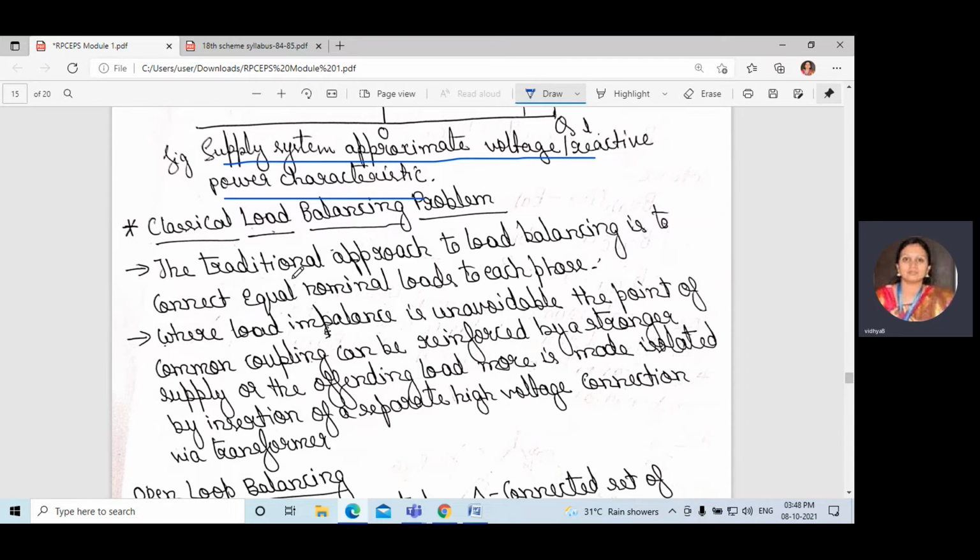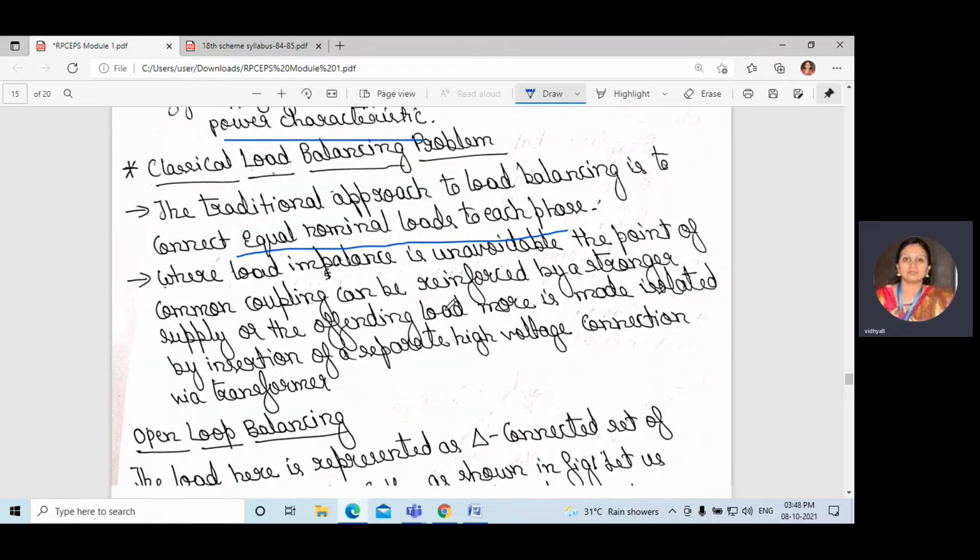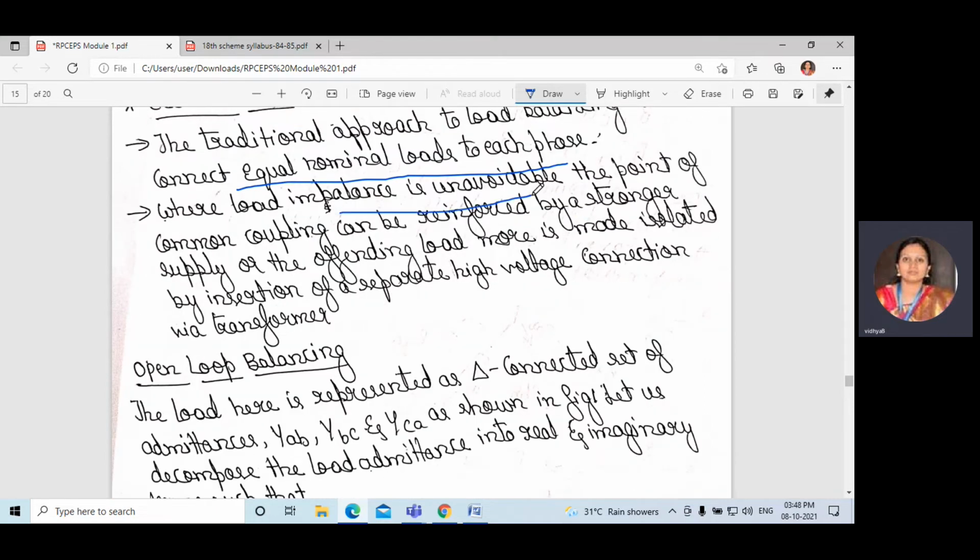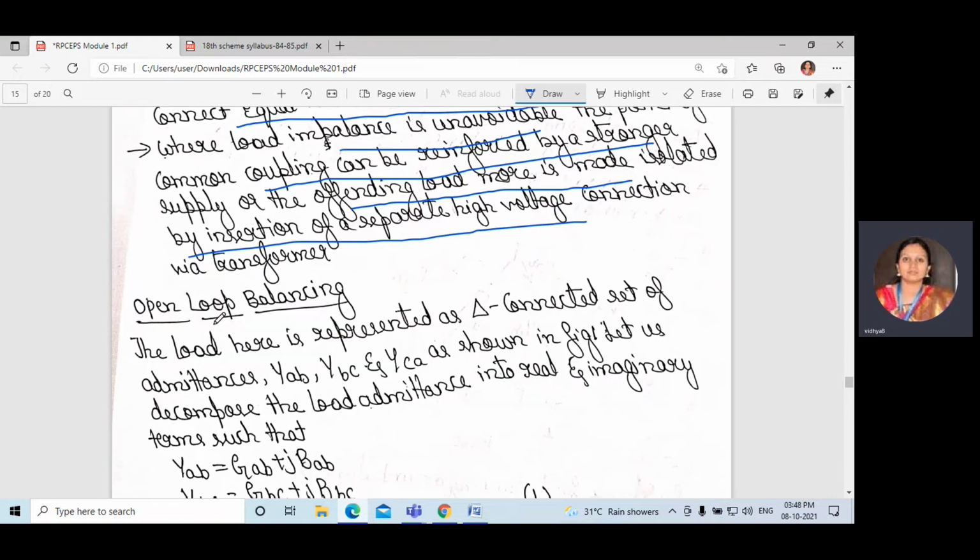The traditional approach to load balancing is to connect equal nominal loads to each phase. Where load imbalance is unavoidable, the point of common coupling can be reinforced by a stronger supply, or the offending load mode is made isolated by insertion of a separate high voltage connection via transformers. The next is open loop balancing.